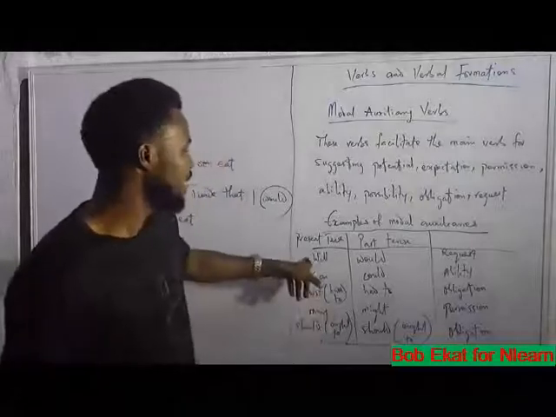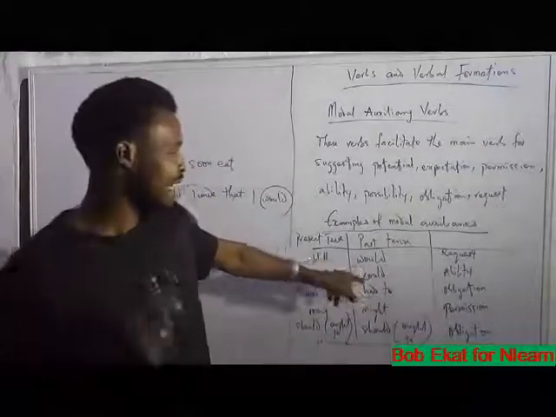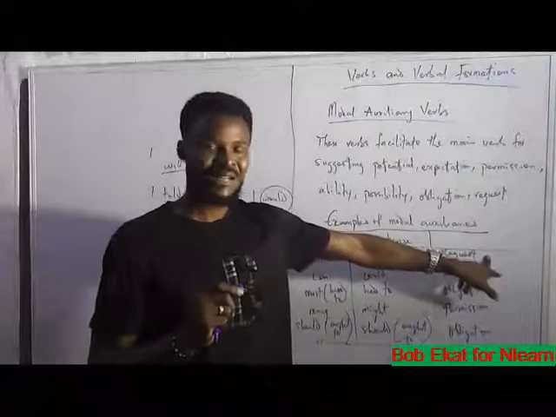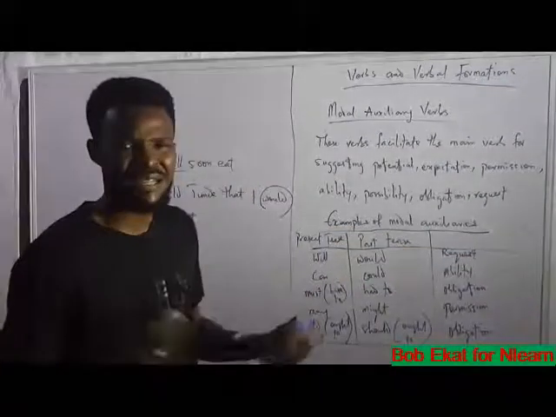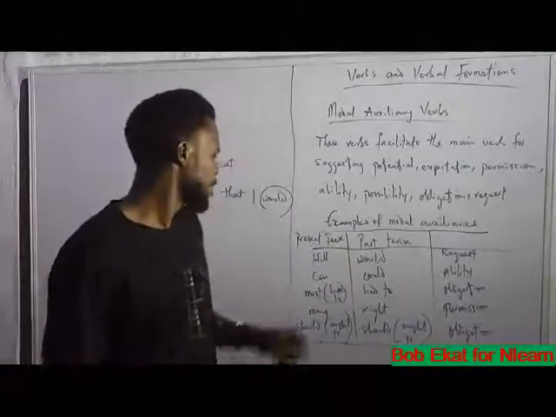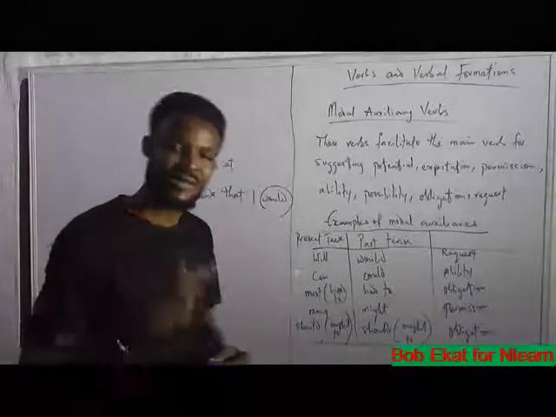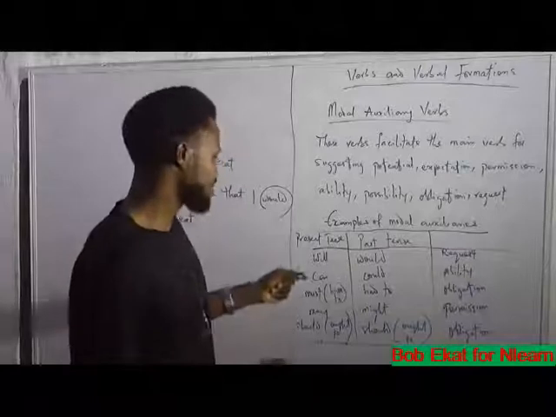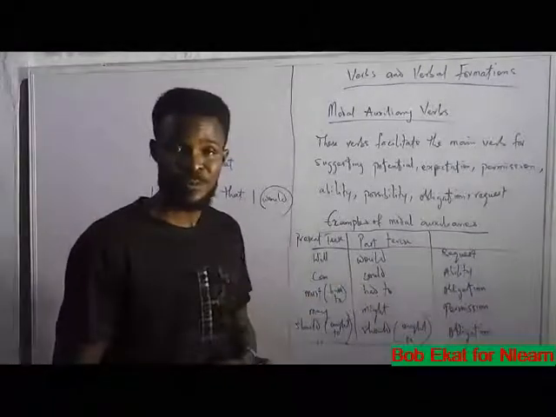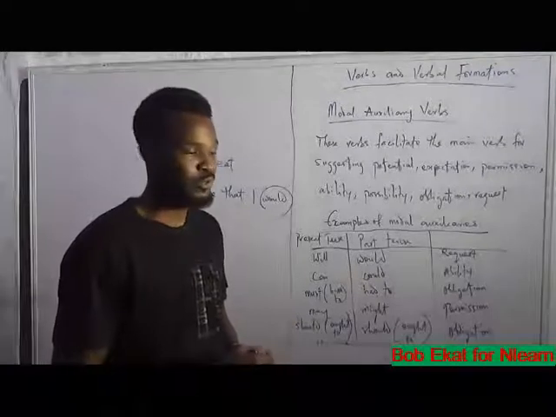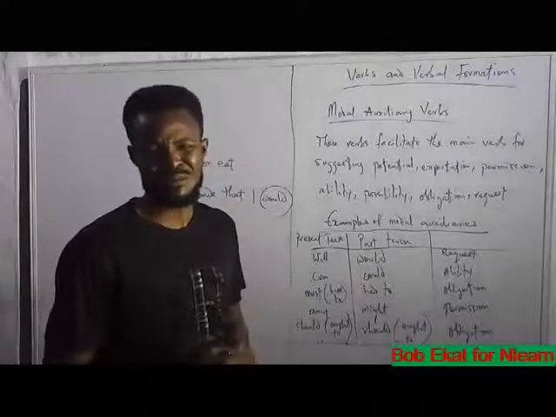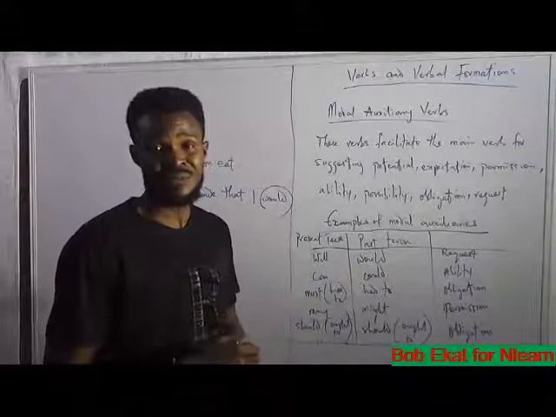And will or would usually indicates request in a sentence, but there are other cases where they can be used differently. Can is a modal auxiliary as well, and the past tense of can is could. I could read since I was 5 years old.